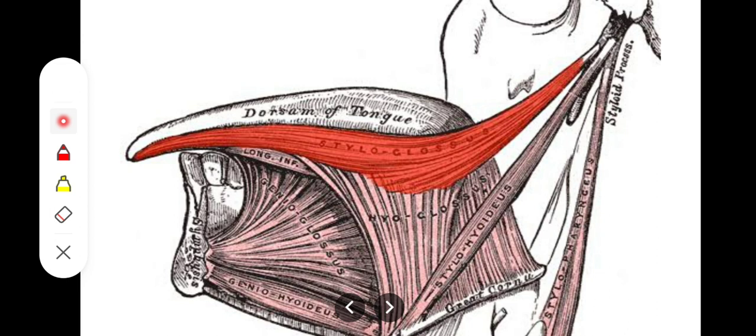Okay, then we have the styloglossus muscle. As the name indicates, it extends from the tip of the styloid process and its anterior border. The tip and anterior border of the styloid process give its origin, and it will also be inserted onto the side of the tongue, right? As you can see.